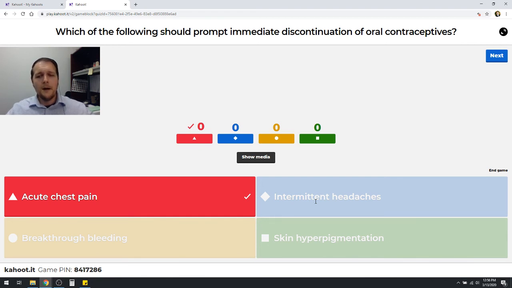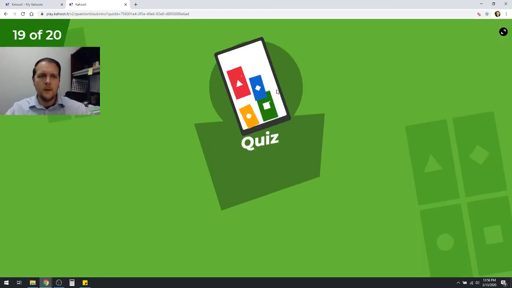But keep in mind, especially patients with the history of migraines, some estrogen or some oral contraceptives help their migraines. Sometimes it makes it worse depending on the situation. So intermittent headaches, I don't know that I necessarily would immediately discontinue it unless I heard some kind of warning signs like it's the worst headache of their life, or that any sort of stroke-like symptoms go along with that.